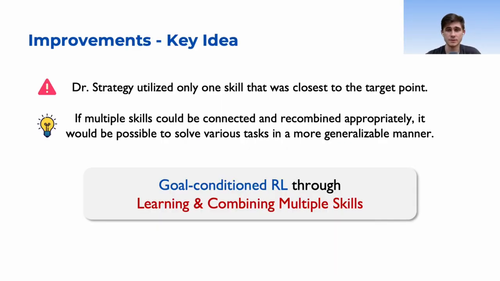The original paper suggests an interesting idea of training highway policy to reach some goal landmark. However, it doesn't ensure the optimality of the found path, only reachability. This is why we would like to suggest some hierarchical structure which will allow us to split the task into several subtasks, which will produce an overall better result. If multiple skills could be connected and recombined appropriately, it would be possible to solve various tasks in a more generalizable manner.